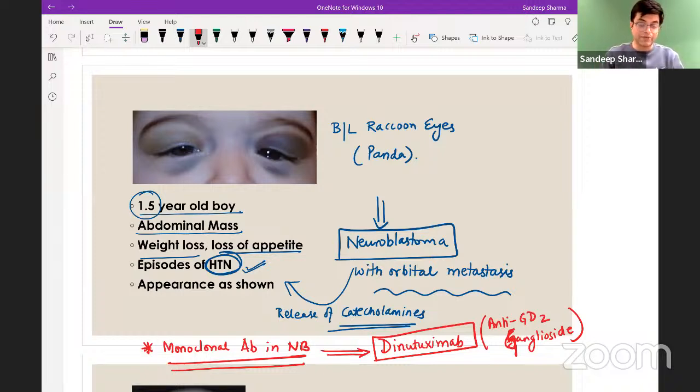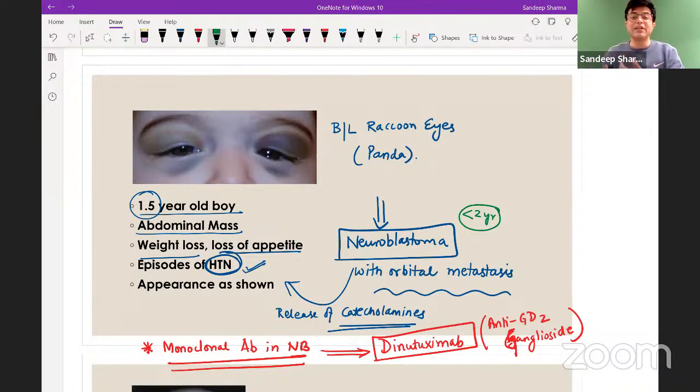No, Meet Patel, orbital metastasis is not the only difference. Age group is also a difference. Neuroblastoma tends to occur in children less than 2 years of age, whereas Wilms tumor tends to occur in a child between 2 to 5 years of age. Neuroblastoma children will have bony metastasis, they will have catecholamine production and episodes of flushing, episodes of headache, along with the enlarging abdominal mass.